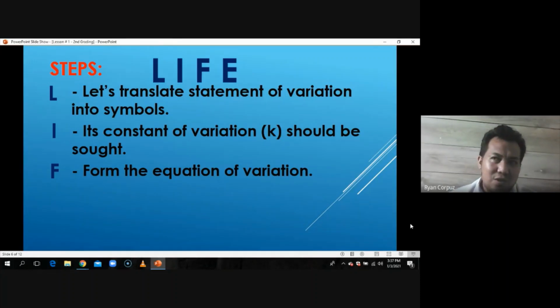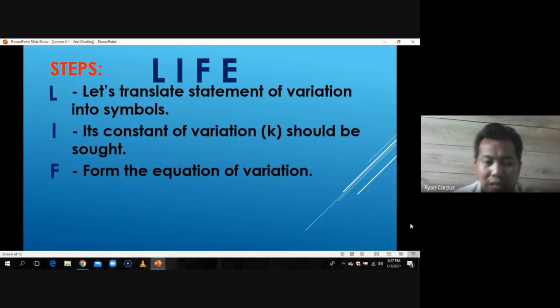Then, once you already have the constant of variation, you can now form the equation of variation by using the first equation that you form. Ano ba yung first equation mo? Yung translation niya the way as you read it. Yun yung first equation na translate natin, i-substitute natin yung value of k. So for us to form the equation of variation.